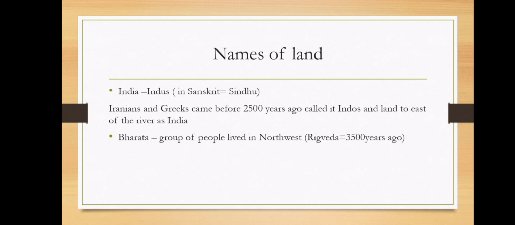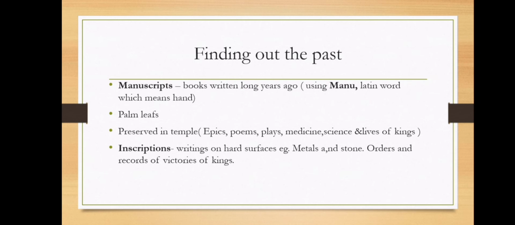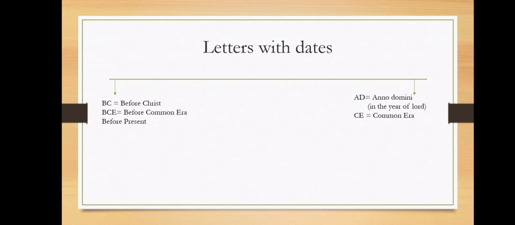And when we are talking about finding out about the past, how is the past detected correctly? The past is found from manuscripts, inscriptions, the fossils left, bones, and clay pots received while digging, etc. Manuscripts are books which were written long years ago. The word manuscript is derived from the word manu, a Latin word which means hand.